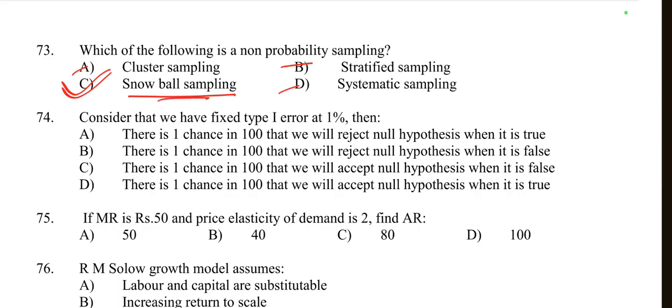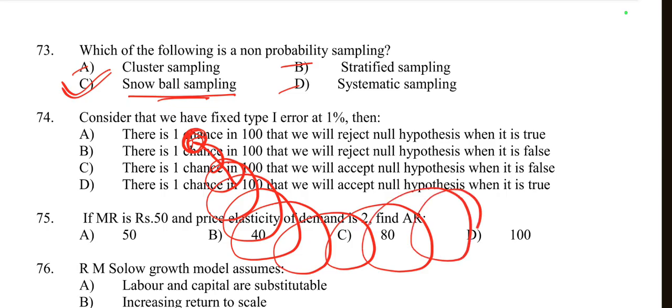Snowball means you see that in snow a small ball rolls from its original place, then it becomes a larger ball. So this type of sampling is called snowball sampling, and all the cluster, stratified, systematic, these are probability based sampling, where every member of the population has a non-zero chance of being selected. So this is the right option.